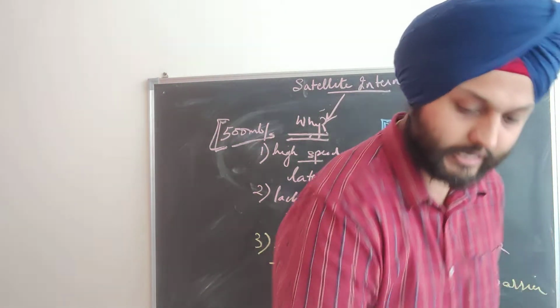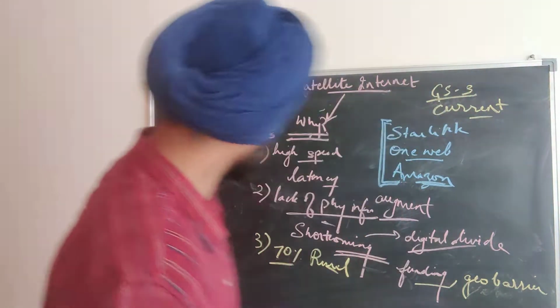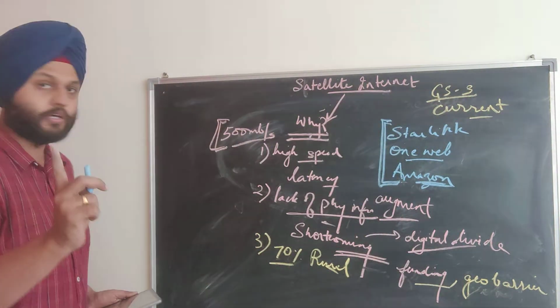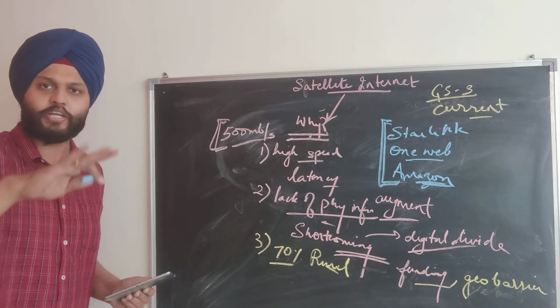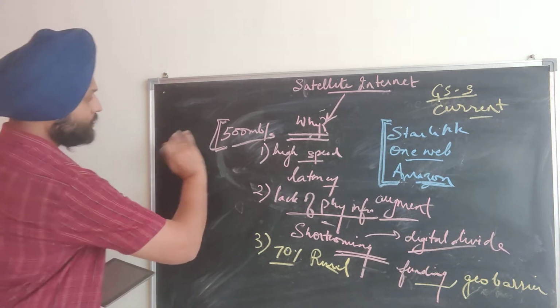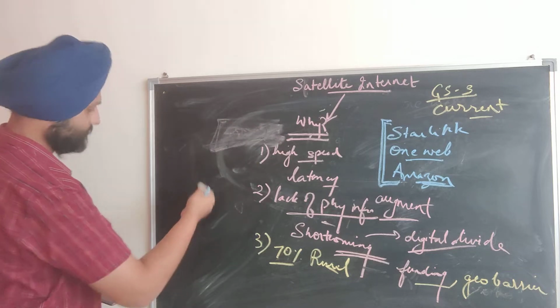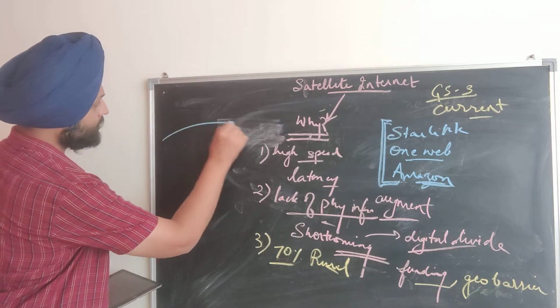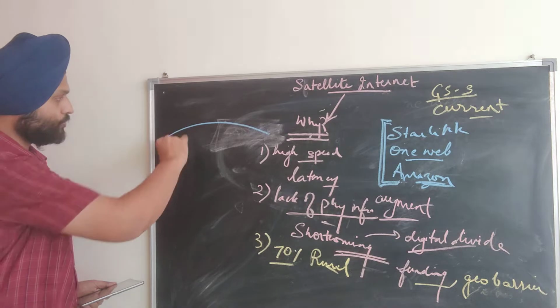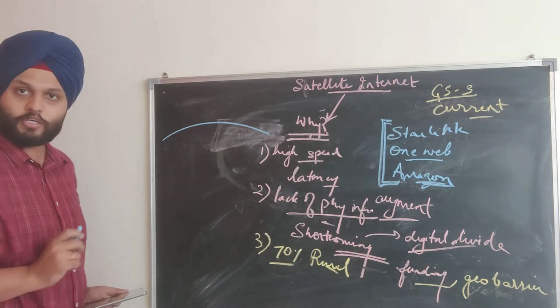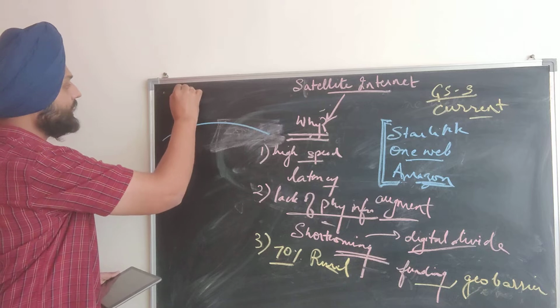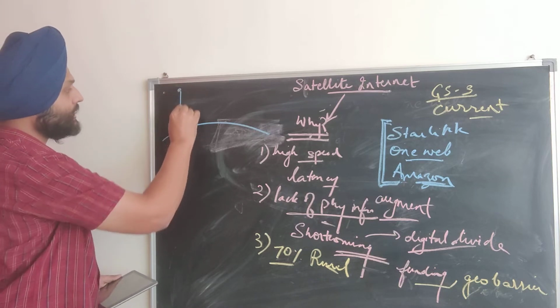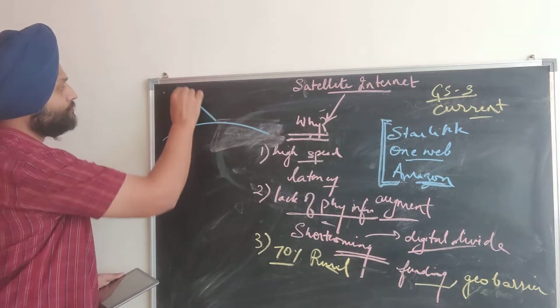Now, what is satellite internet? So imagine, now we were talking about towers and optical fibers, which we are aware of, right? We have been seeing this. So let me just rub this a bit. Okay. So imagine this is the surface of the earth, right? Circular, semicircle type surface of the earth. So satellite internet means that the internet will be beamed through satellites onto the surface of the earth.